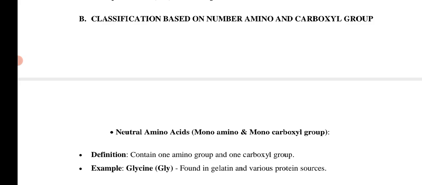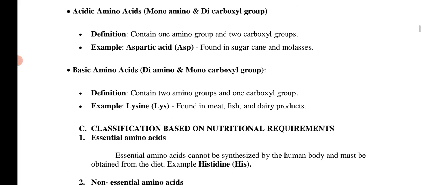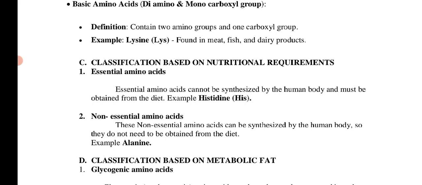In the neutral form, both groups are the same, like a monoamino monocarboxyl. The next one is a classification based on the nutritional requirements. They are divided into two categories: essential amino acids and non-essential amino acids. Essential amino acids cannot be synthesized by the body, but must be obtained from the diet. The best example is histidine.